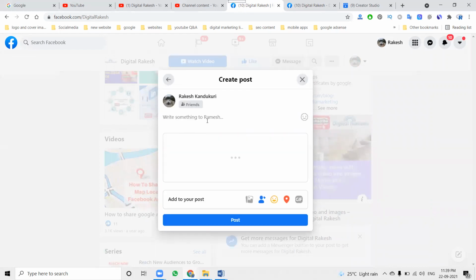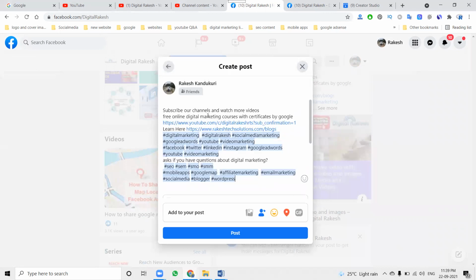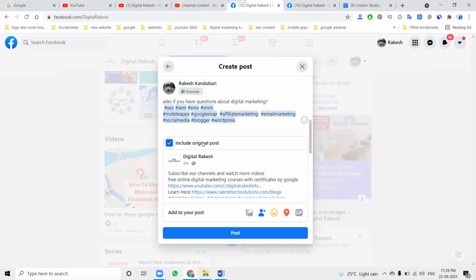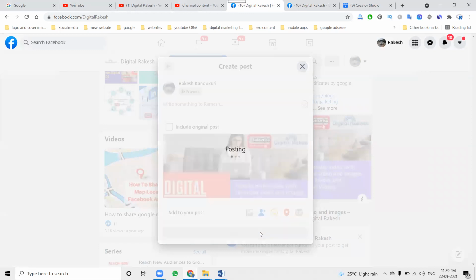Click this post option, including the original post. Click for page.